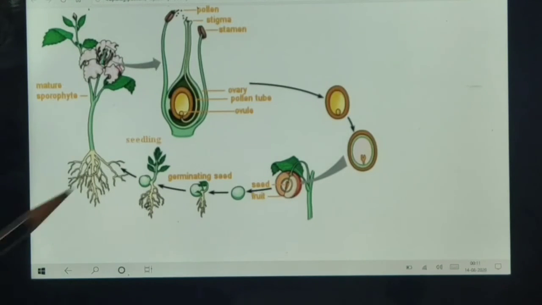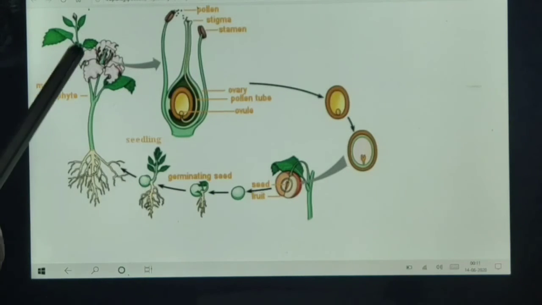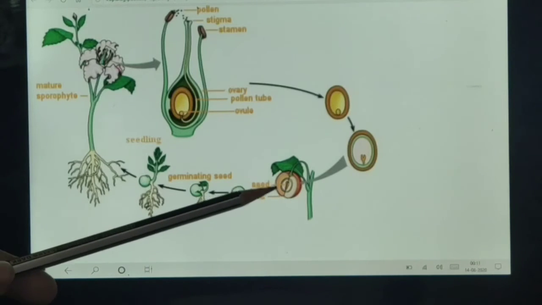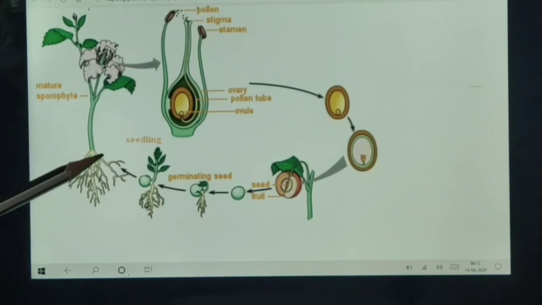The seed which contains the future plant or embryo develops into a seedling under appropriate conditions. This process is known as germination. What do we call it? Germination. When it gets into the soil, the roots appear, the shoot also appears, and a new plant appears.